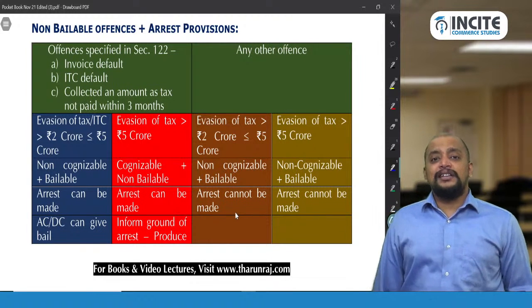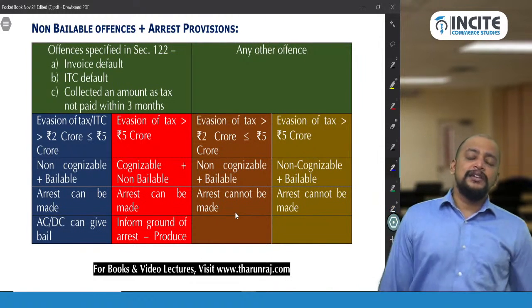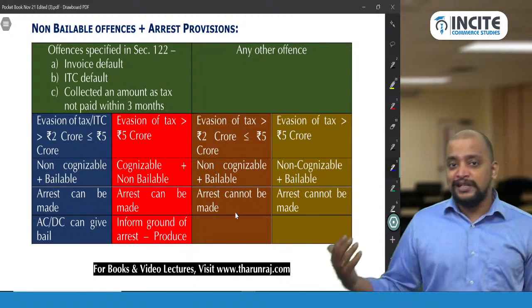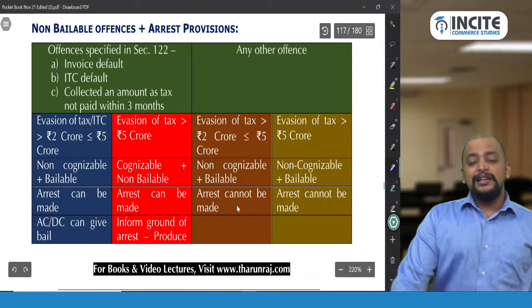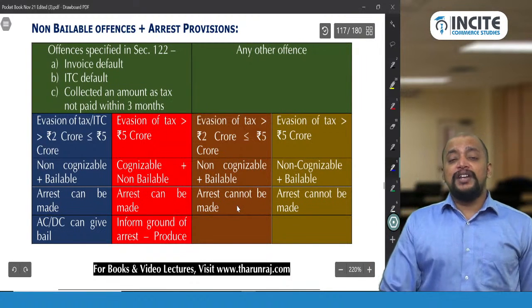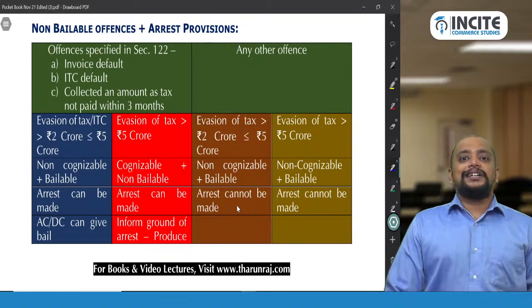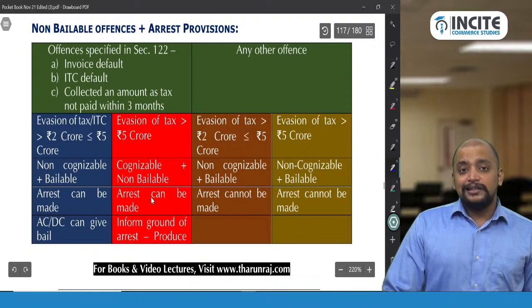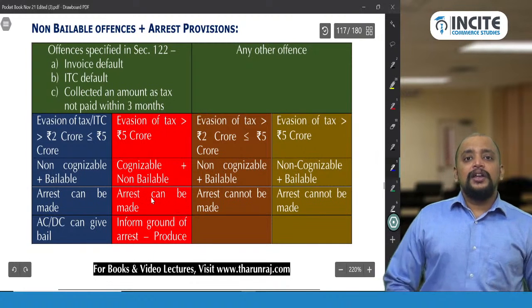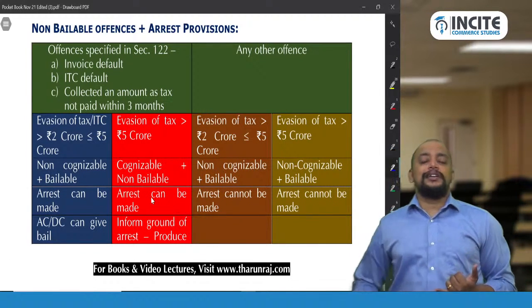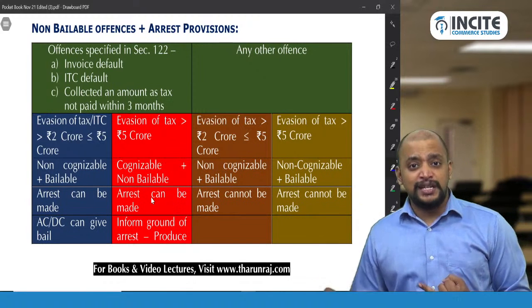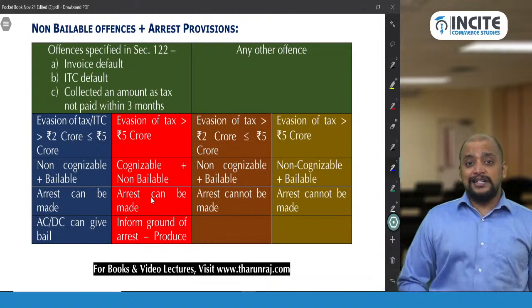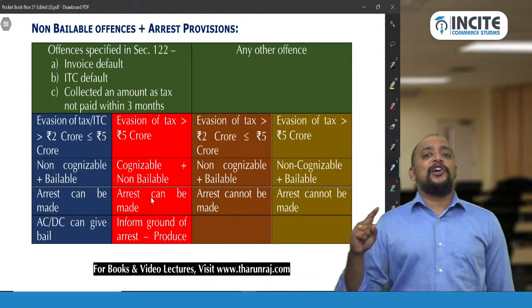So the third area that we are discussing is offences that lead to arrest. So there are 3 offences: invoice default, ITC default, and collected an amount as tax not paid within 3 months. So when will the arrest be applicable? The arrest will be applicable if the amount involved exceeds 2 crores. If the tax or ITC involved exceeds 2 crores, then that leads to arrest. And now we are discussing the 4th. First we discussed offences that lead to penalty, second offences that lead to imprisonment, third offences that lead to arrest, and 4th we are discussing offences which are cognizable and non-bailable.